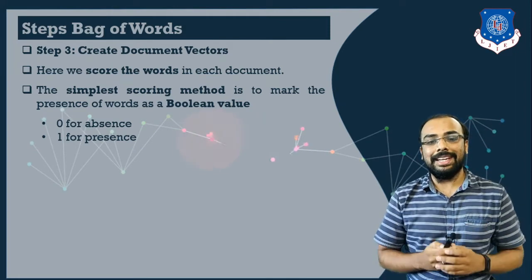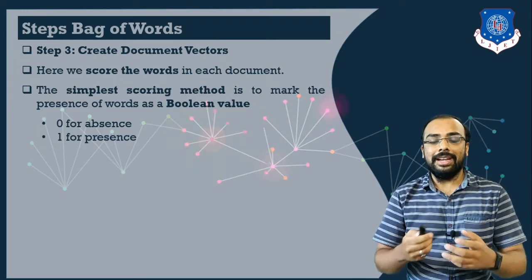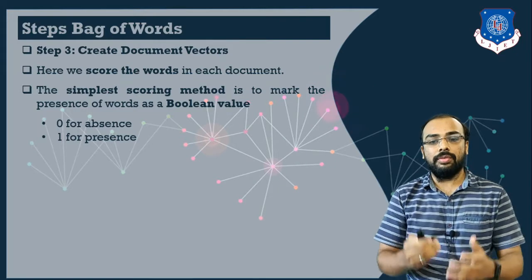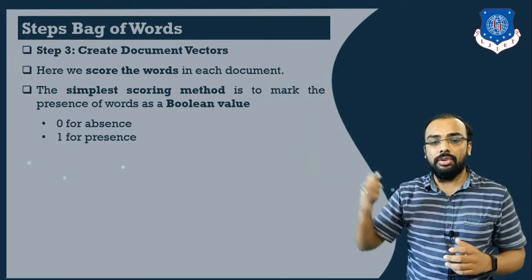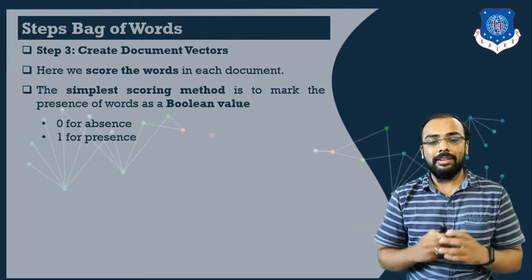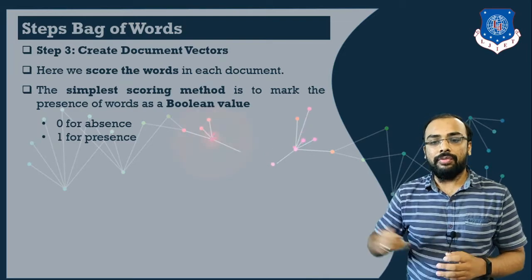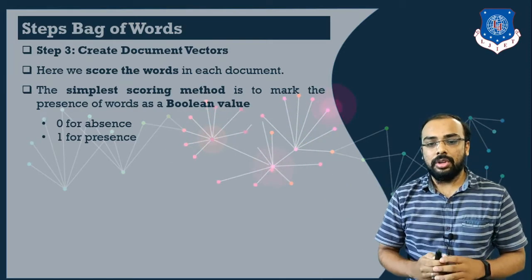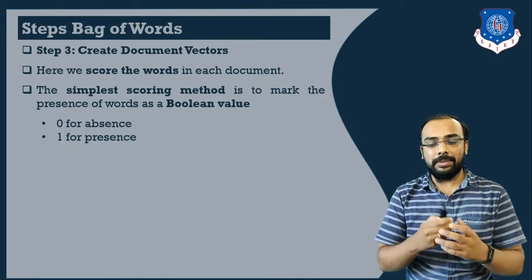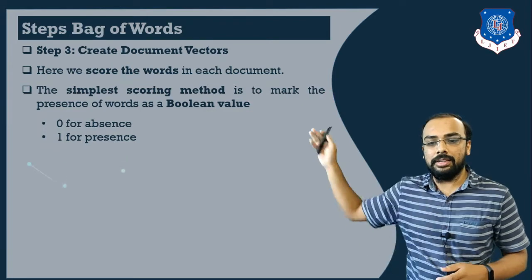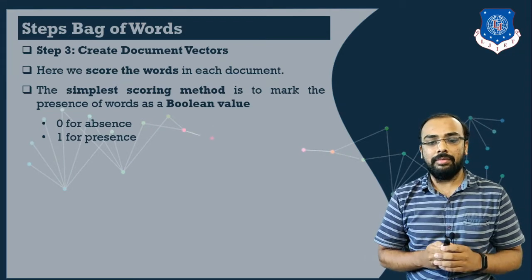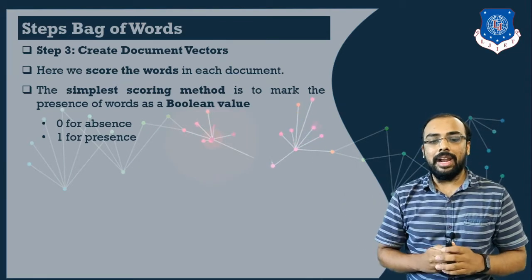So how can we create a vector of documents? For that we need to assign a score to the words in each and every document. Now how can we do this? The simplest method to mark whether a word is present or not is the Boolean approach. So what does the Boolean approach include? It includes either presence or absence. So we will use two different values, 0 or 1. 0 will be considered as absence of that particular word and 1 will indicate that a particular word is present.